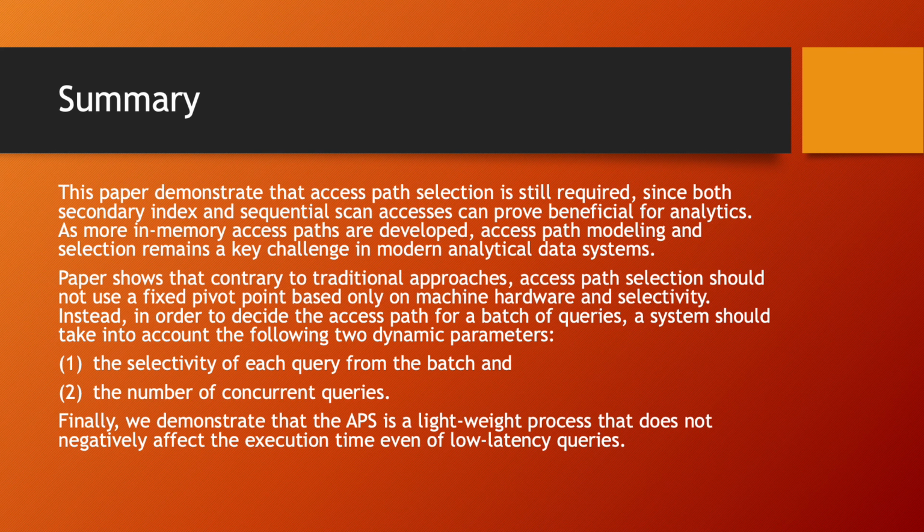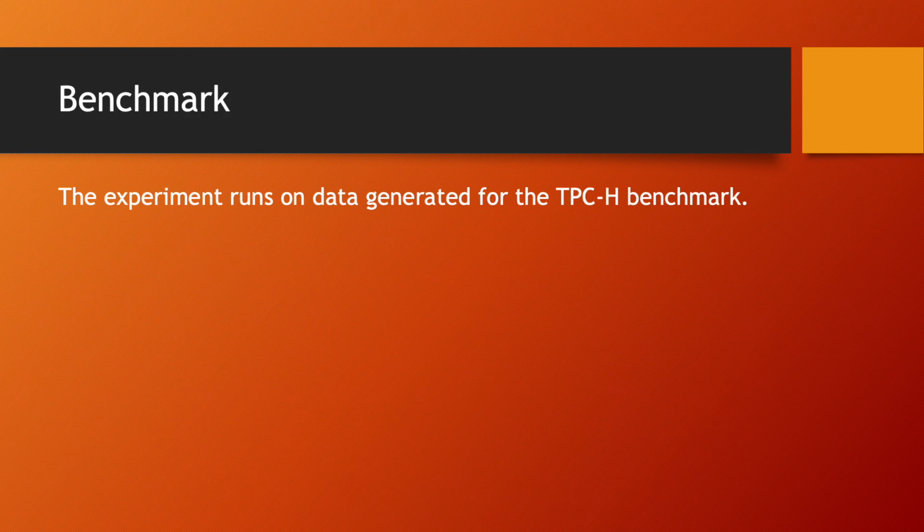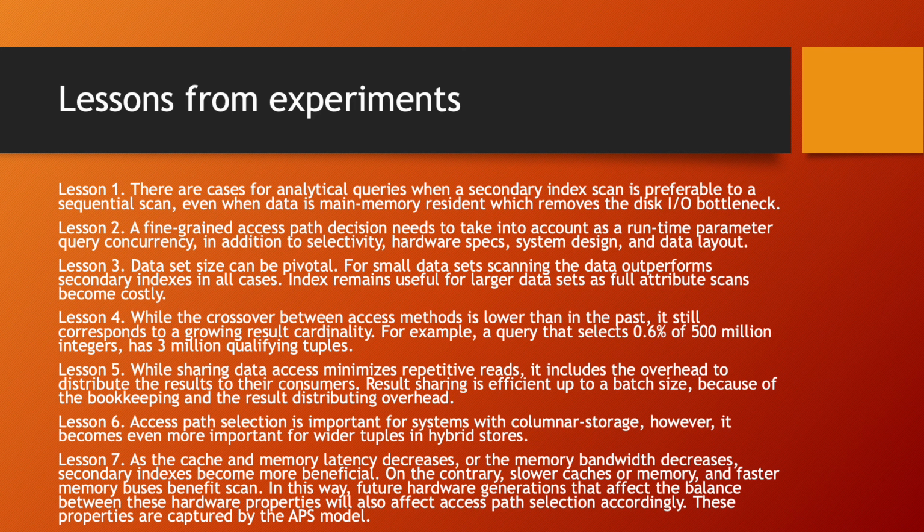Finally, they demonstrate that APS, that is access path selection, is a lightweight process that does not negatively affect the execution time even of low latency queries. In terms of benchmark, the experiments run on data generated for the TPC-H benchmark. There are quite a few lessons from the experiments. In total, there are 7 of them which are mentioned in the paper.